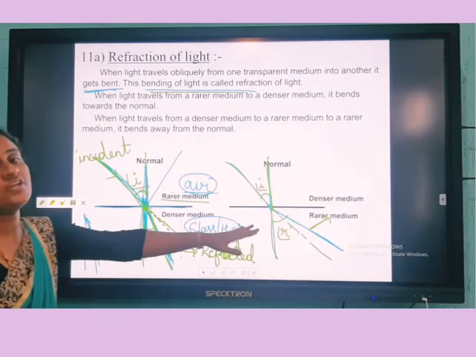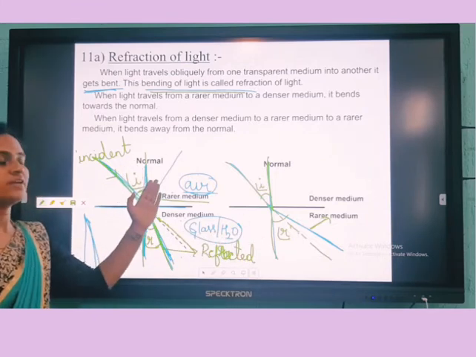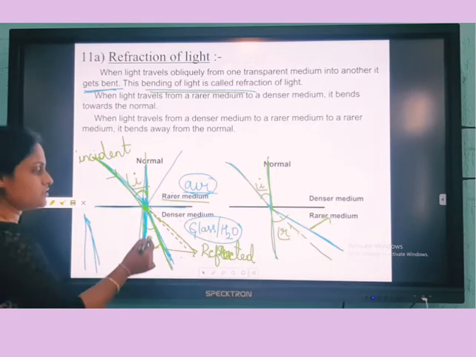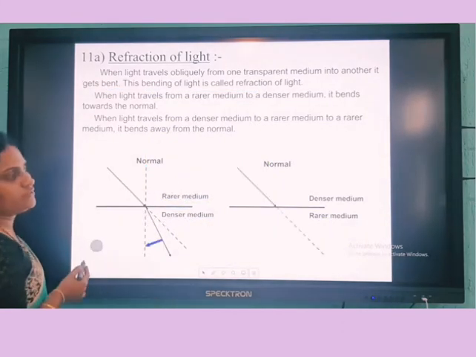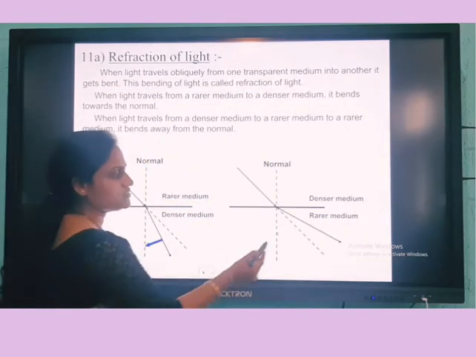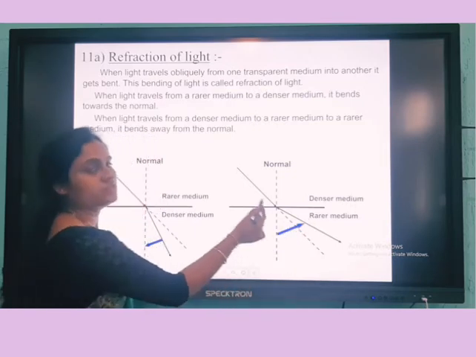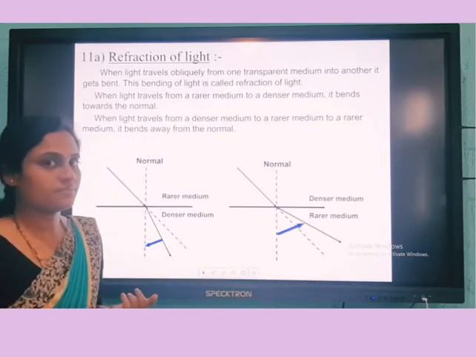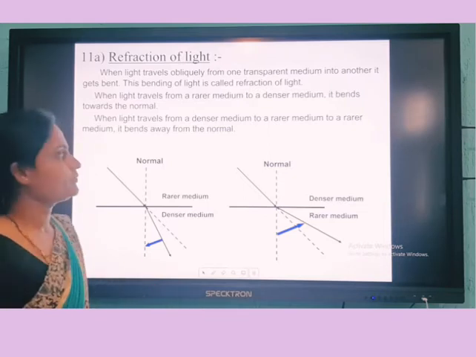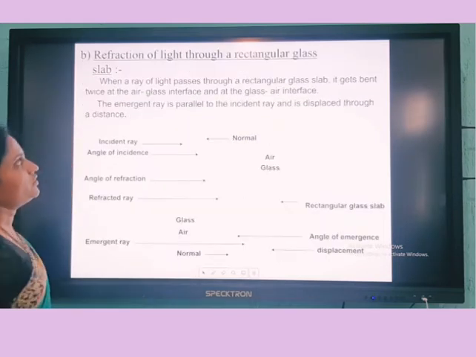Clear? These two points you should know. When light travels from rarer to denser medium, it bends towards the normal. When it travels from denser to rarer medium, it bends away from the normal. This holds for refraction through a prism or a rectangular slab. Now you know what we mean by refraction.